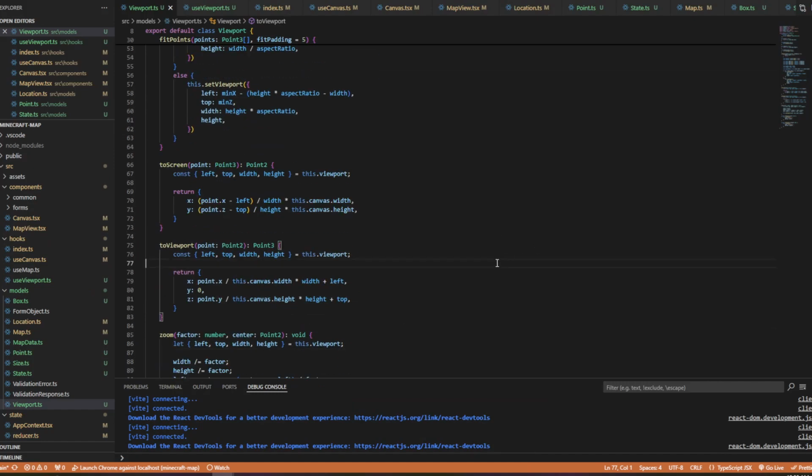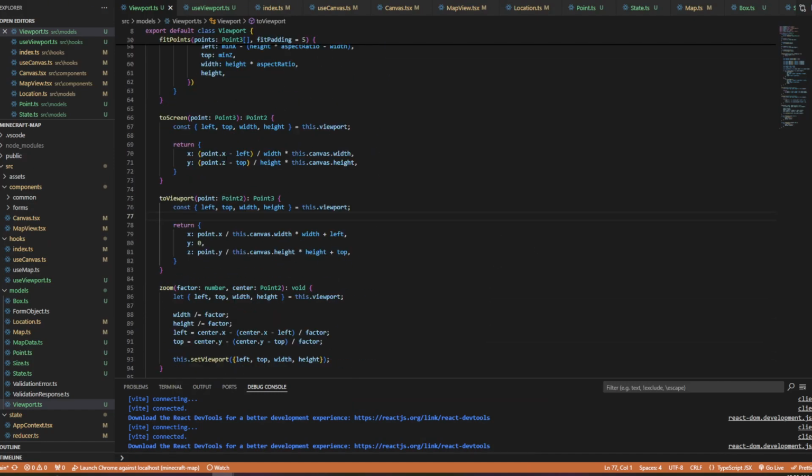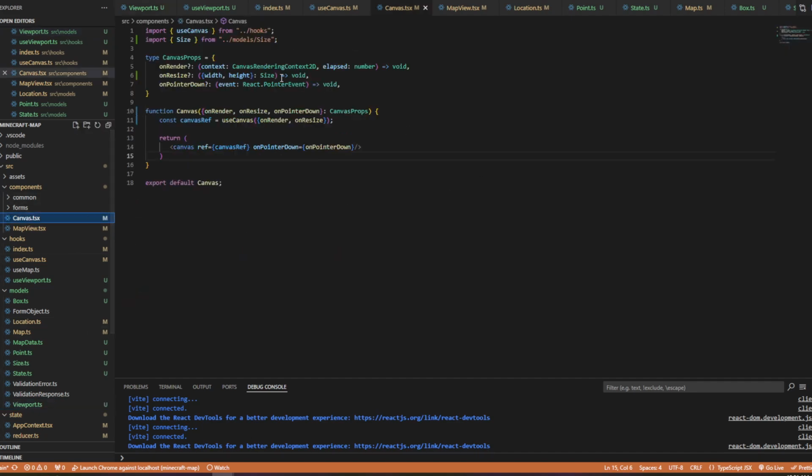We figured that out. Nice. Our next thing to do is, I hope that's a little simpler. Okay, so one thing I want to do in Canvas here, I want to be able to add a whole bunch of events to this, but I don't want to have to add them each individually to these props.